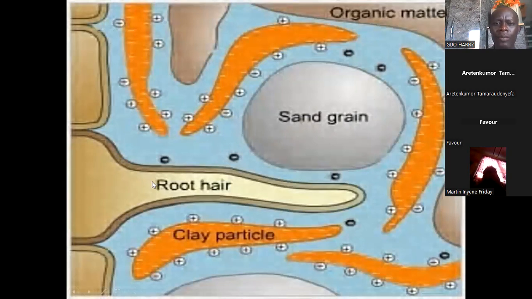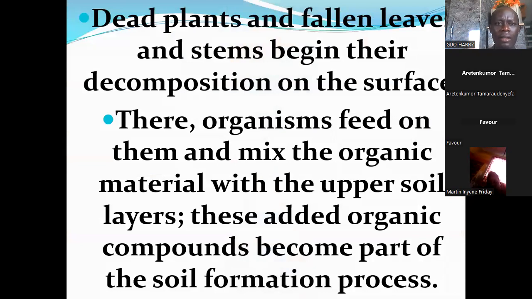Here you can see a plant root that's growing in the soil. The plant root affects the flow of water, and as the water finds its path, it causes some movement of particles. And this plant root can also cause the breakdown of other parent materials as it grows and penetrates them. That's basically what that picture is trying to illustrate.